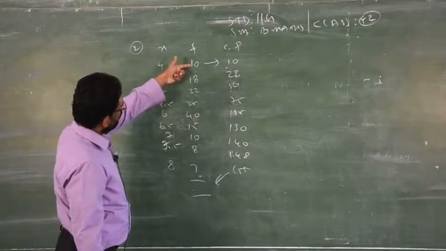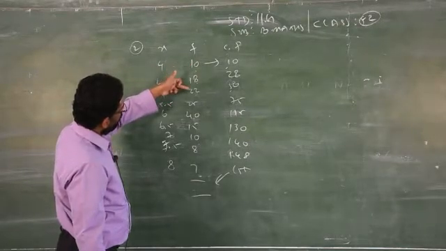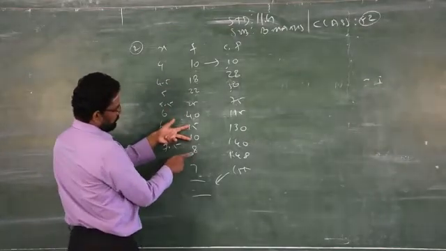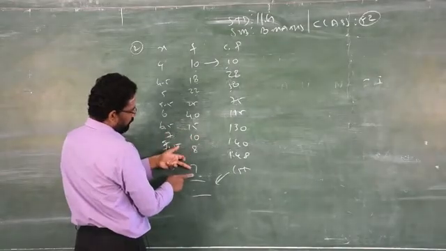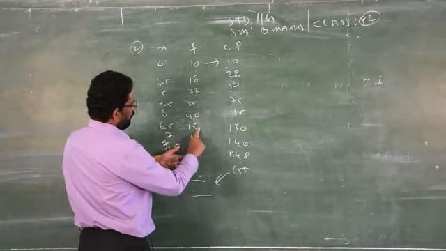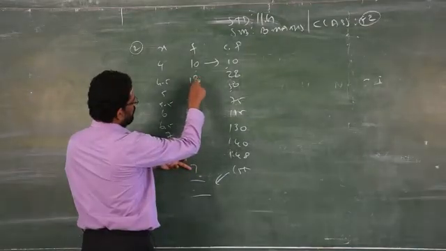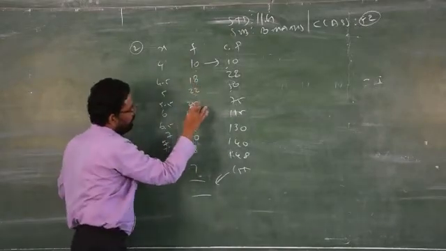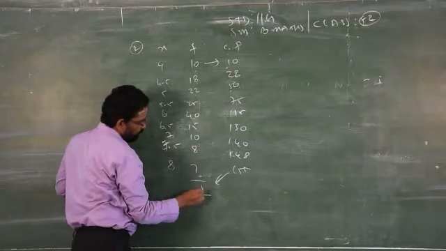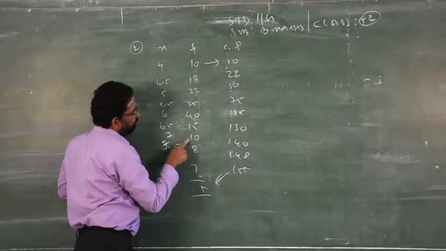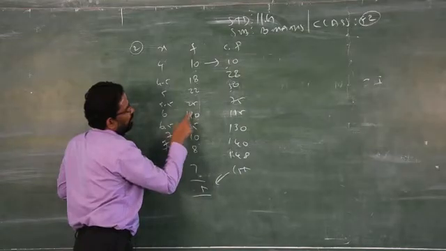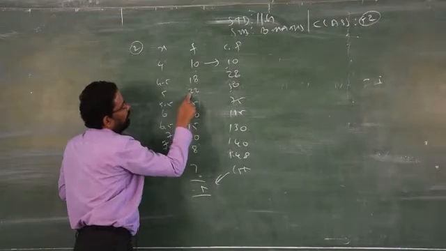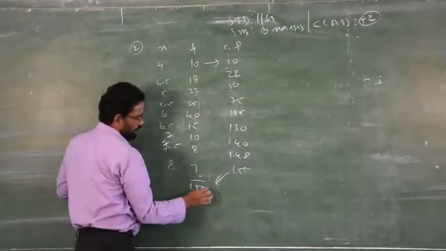Clear? 10, 20, 40, 60, 100, 120, 120 plus 8, 128, 135, 140, 150. We will get some different answer. Clear? So check again: 8 to 10, 15, 20, 28, 35, 3, 5, 9, 11, 14, 15, 155. My answer is correct.